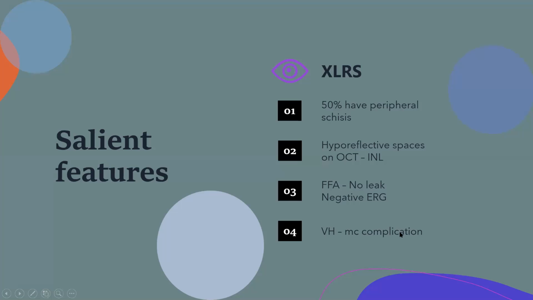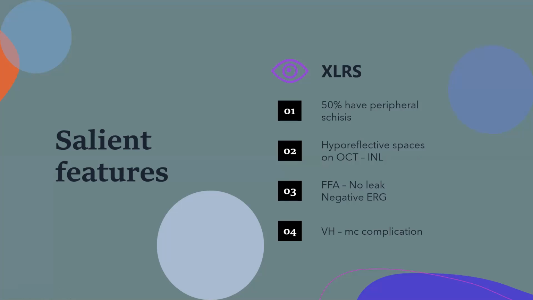Just the salient features. What do we take away from XLRS? We know that 100% have foveal schisis, but 50% have peripheral schisis. So when we see a picture like that, we need to examine the periphery for peripheral schisis as well. The hyporeflective spaces, the cysts that we spoke about, are most commonly seen in the nuclear layer. FFA, as we have spoken, has no leak.